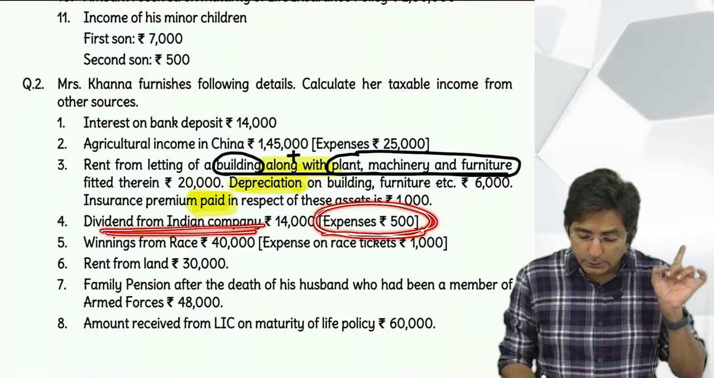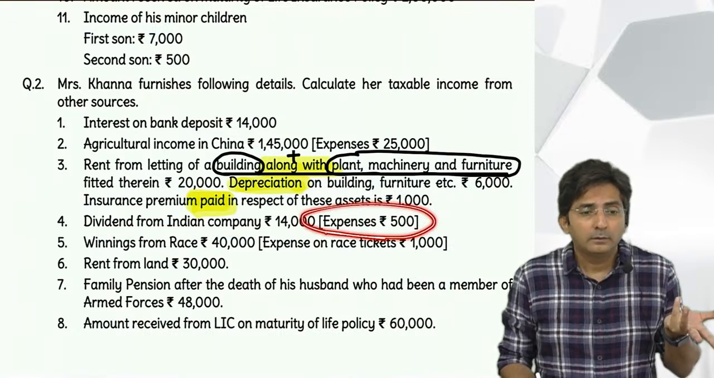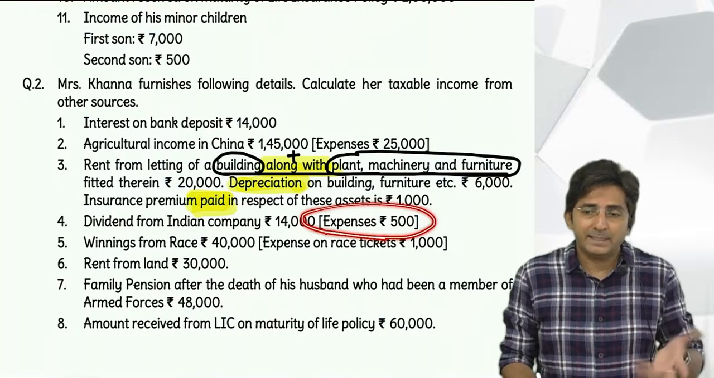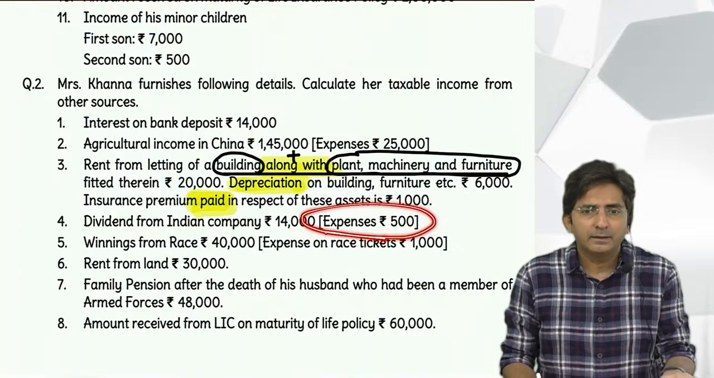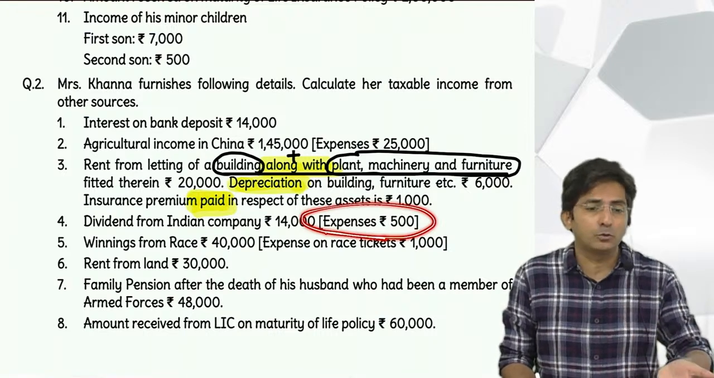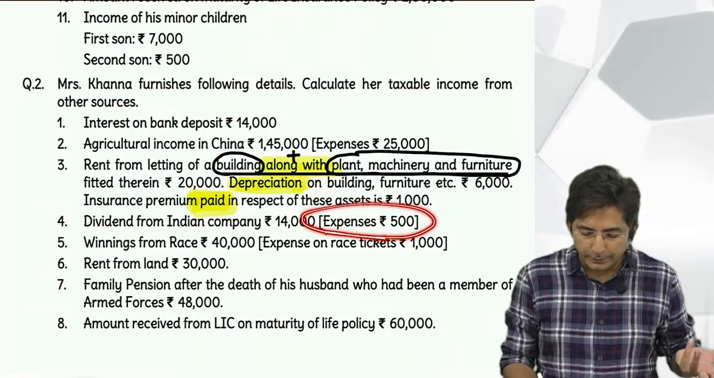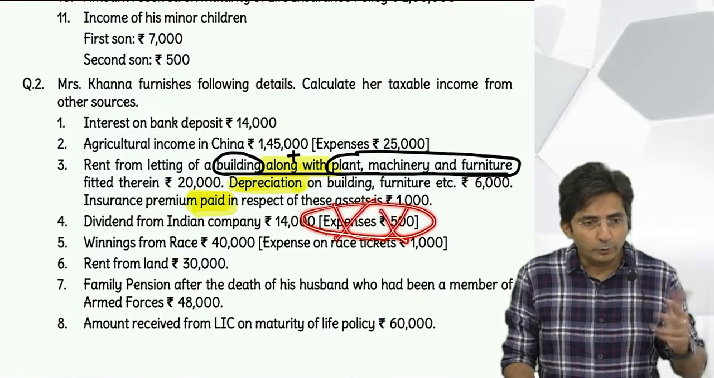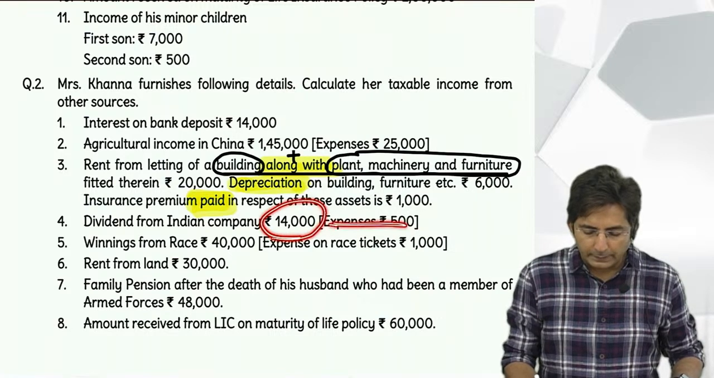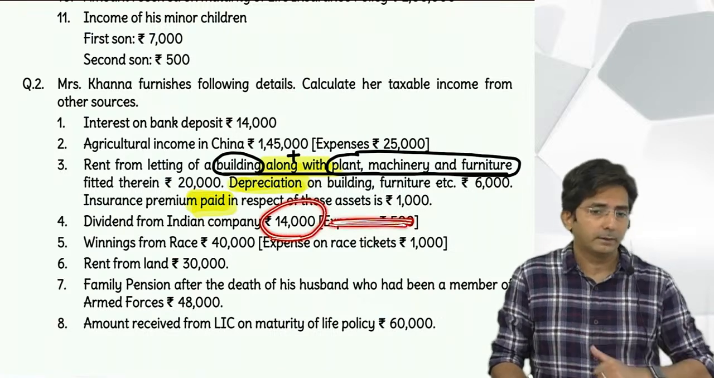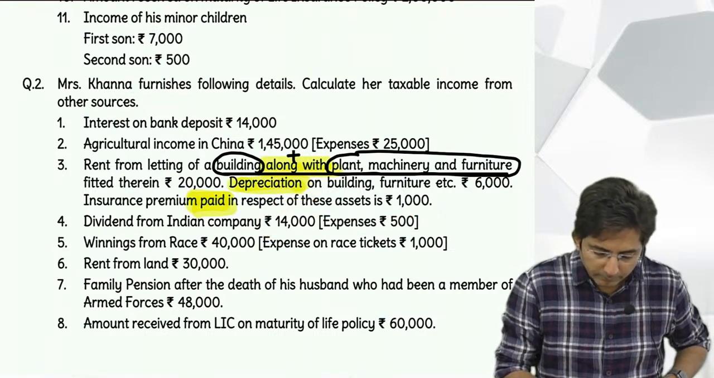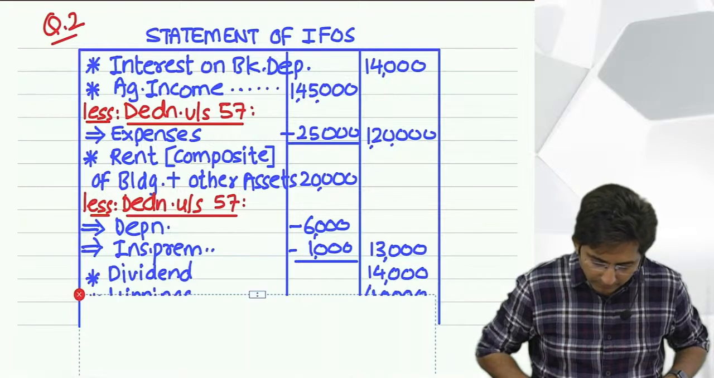Is this interest on loan? No. If someone says, sir, can't we assume? How can you assume? Expenses means it can be anything. Only if they write interest on loan, then it is interest on loan. But this is just an expense, so ignore it. You have to ignore the expense. So what to do with dividend? The full amount of 14,000 will go to outer column. Fully taxable. Okay. See how I've done here.